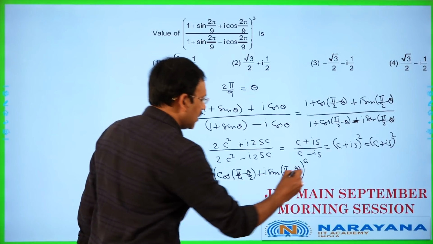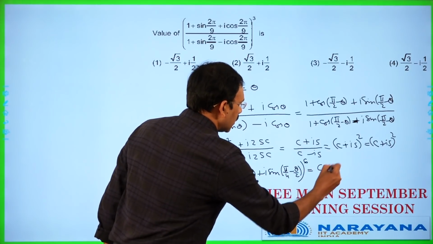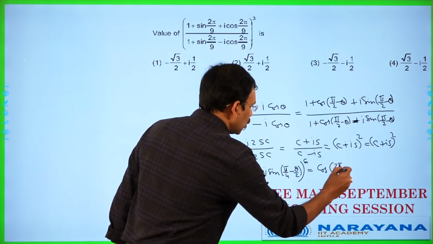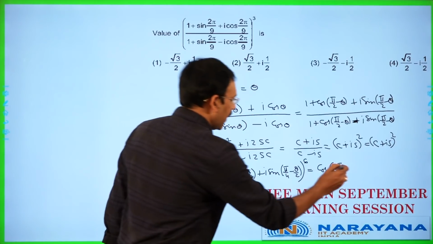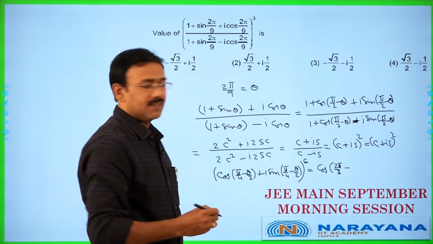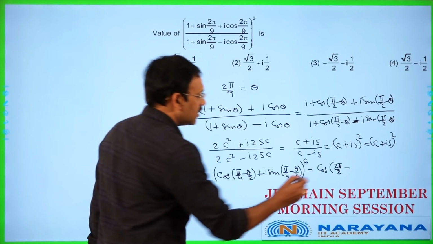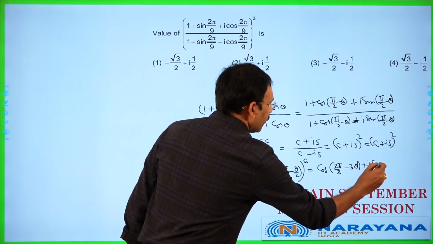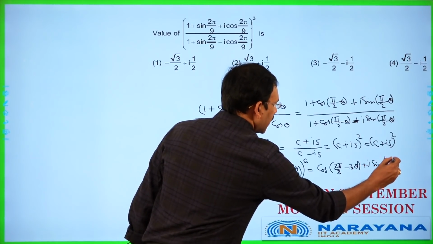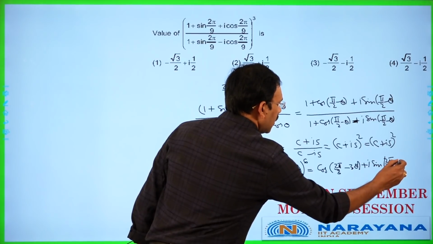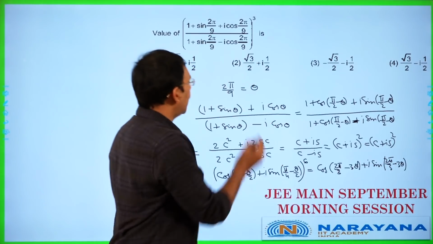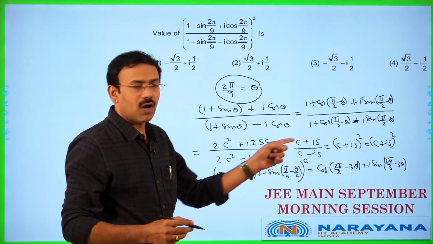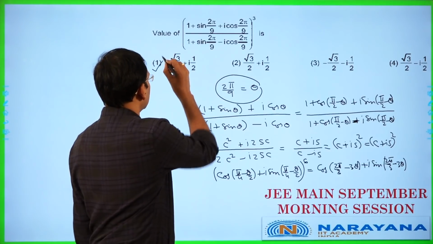By De Moivre's theorem, this becomes cos of 6 theta, that is 6 pi by 4, that is 3 pi by 2... I mean to say 6 times, that means 2 pi by 3 minus 3 theta, plus i sin of the same angle, 2 pi by 3 minus 3 theta, where theta is 2 pi by 9. If you substitute this, you know how to compute, you are going to get the first option.